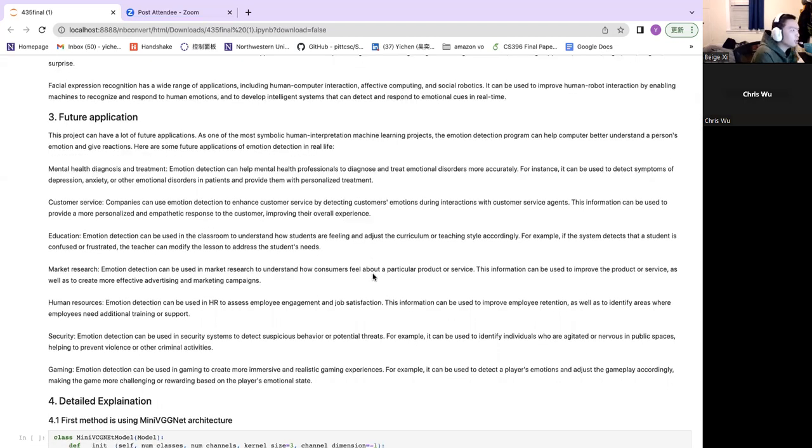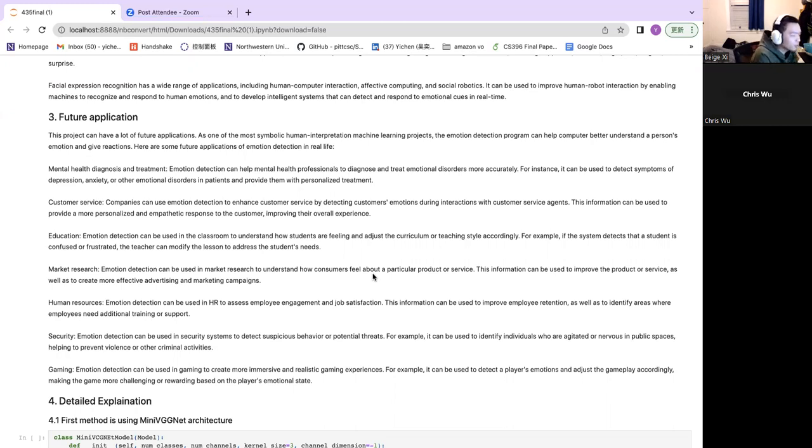So for the future applications, there are several fields we can talk about. For example, in mental health diagnosis and treatment, emotion detection can help mental health professionals to diagnose and treat emotional disorders more accurately. For instance, it can be used to detect symptoms of depression, anxiety, or other emotional disorders in patients and provide them with personalized treatment. Also, there are other fields such as customer service, education, market research, human resources, security, and gaming.